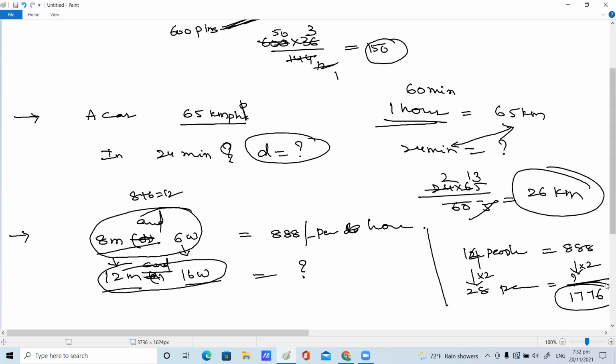No need of doing much work here. By seeing only, 14 people together earn a certain amount. You need to find what 28 people earn. So here 14 is raised 2 times, that means 28. In direct proportion, the same ratio is increasing. So the amount multiplied by 2 is what 12 men and 16 women together can earn.